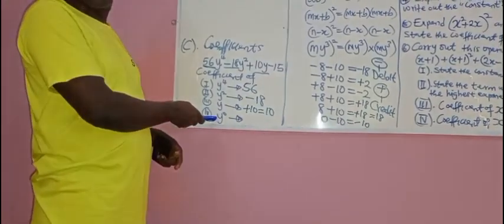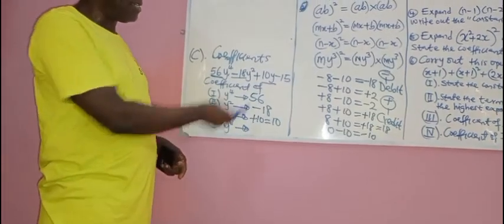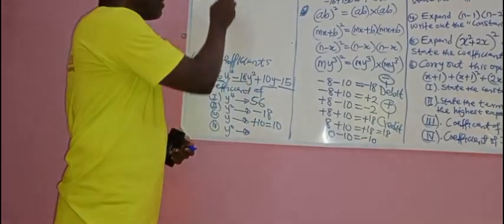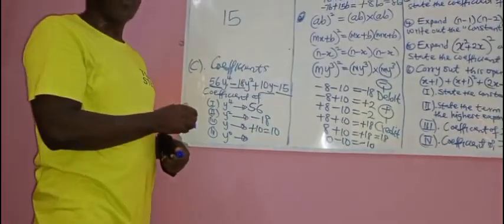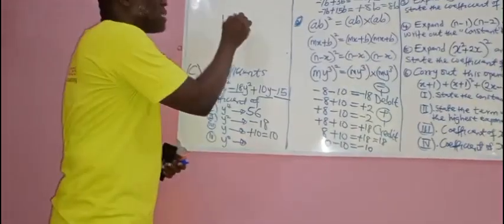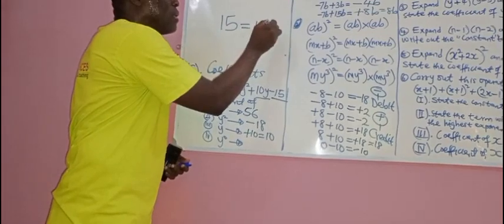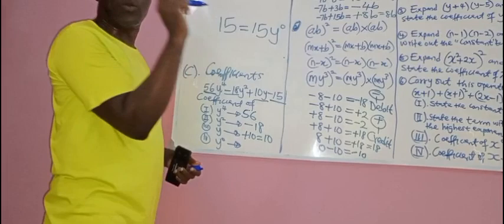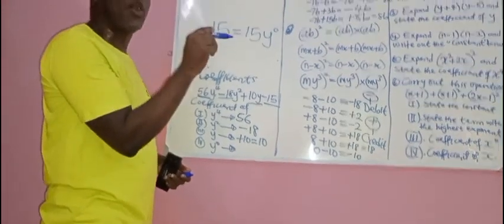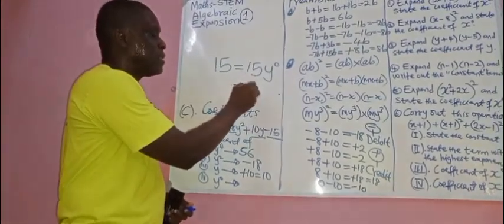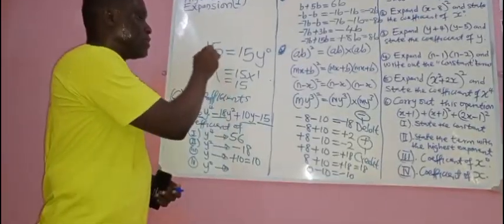Then look at this one. What is the coefficient of y raised to the power 0? Is there any y raised to the power 0 here? Yes, this one. If they write a number, this is a constant. But there is a y attached to it, y raised to the power 0. You remember that anything raised to the power 0 is 1. So this will be 15 times 1, which is 15. The same thing.